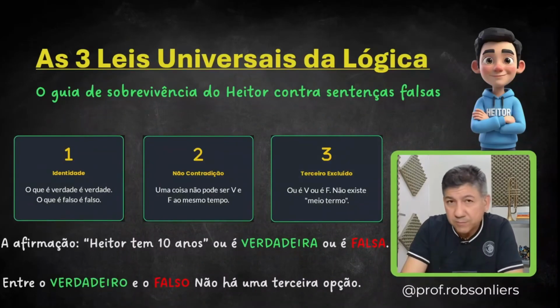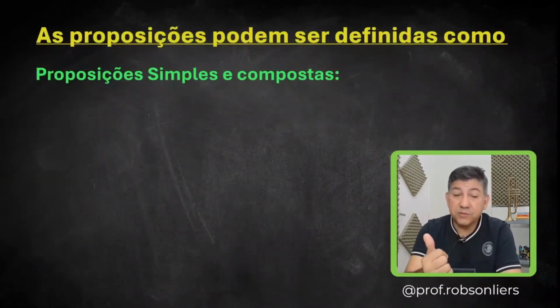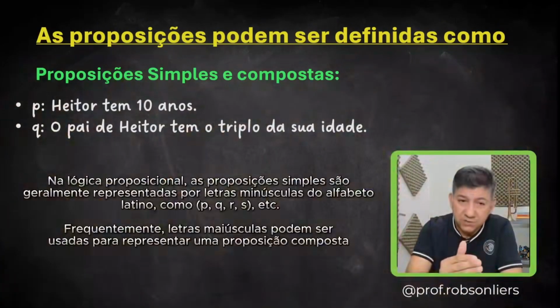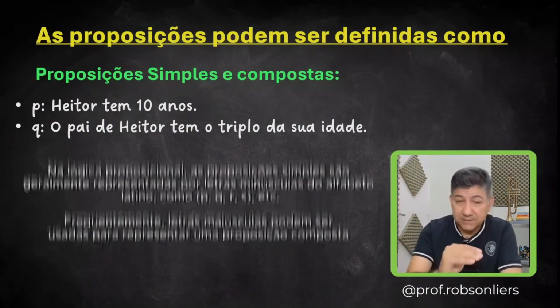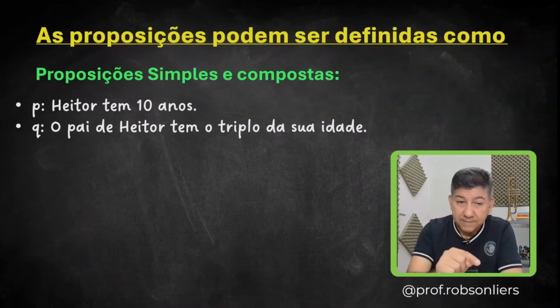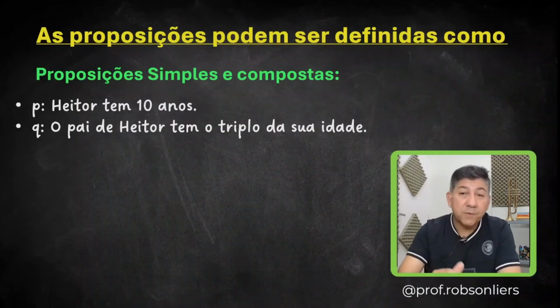Now, another very important thing in logic is this here. Propositions can be defined as simple and compound propositions. First, we represent propositions with lowercase letters, usually P, Q, R, and S. So proposition P in this example is the following. Hathor is 10 years old, and proposition Q. Hathor's father is 3 times his age. These are 2 simple propositions.